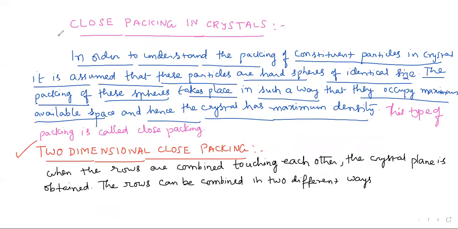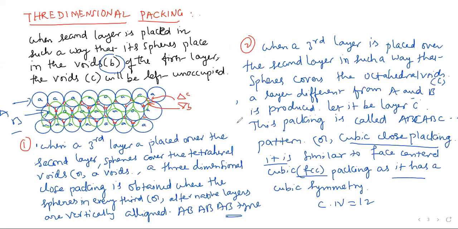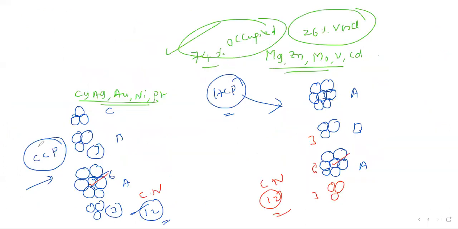Okay, so we have discussed close packing in crystals in this session. We have given you square close packing and hexagonal close packing in 2-dimensional. After that, in 3-dimensional, different kinds of arrangements, and in that we have particularly noticed cubic close packing and HCP.